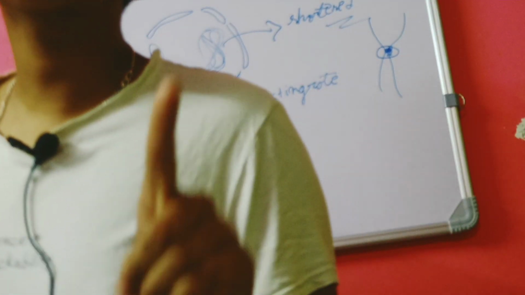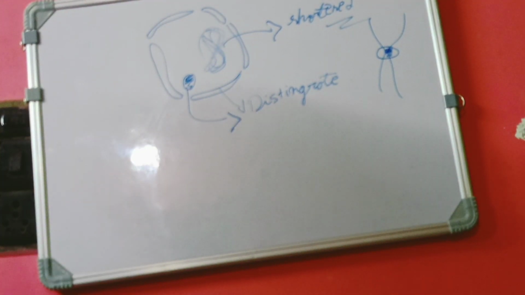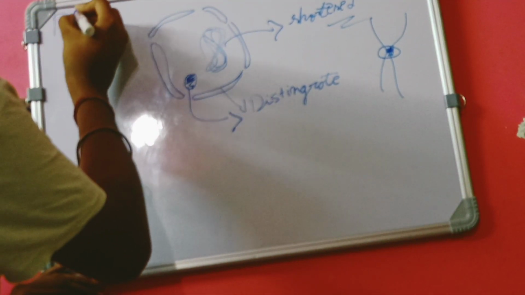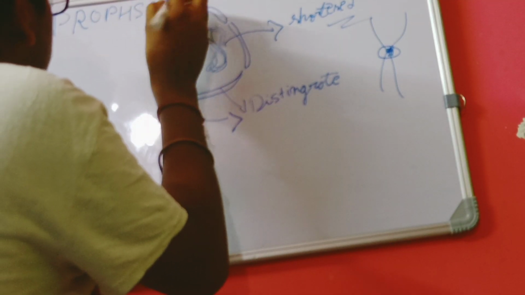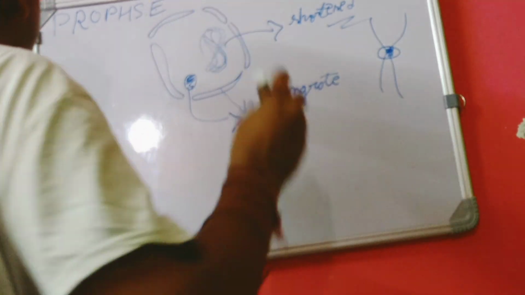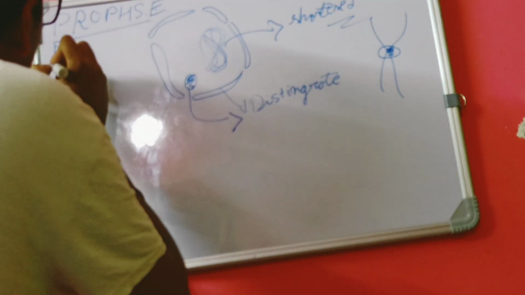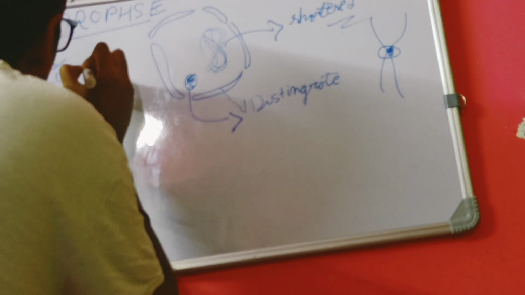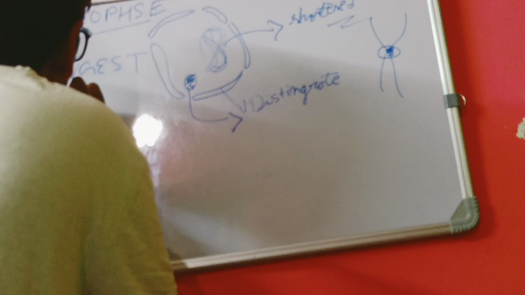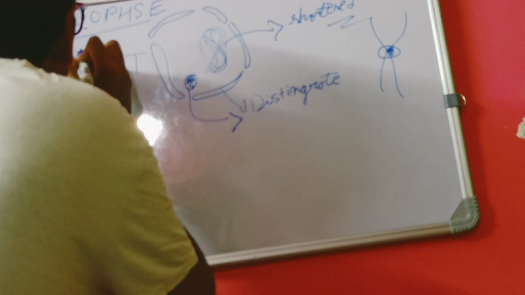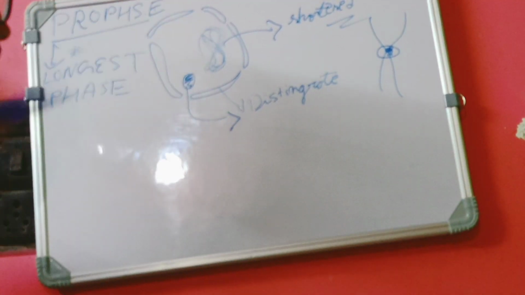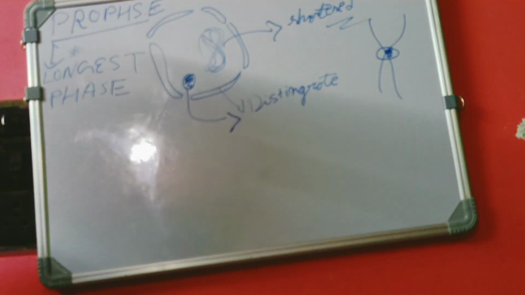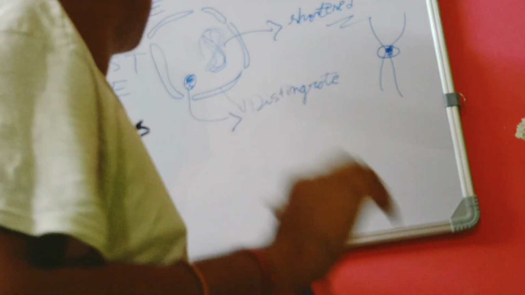So, write down in your copy the first important thing that happens in prophase. Prophase is also known as the longest phase. Mark this. It is known as the longest phase because of all these things that happen in it.